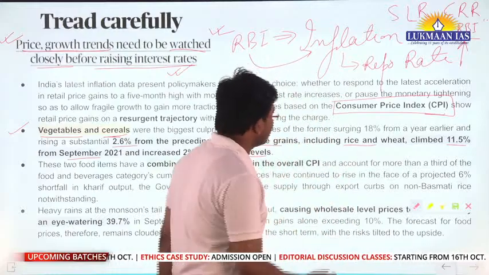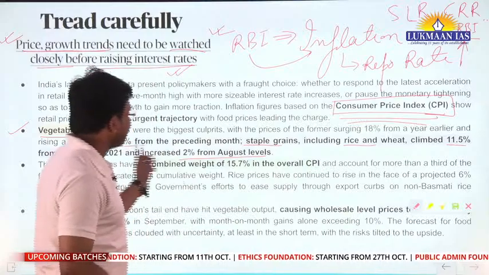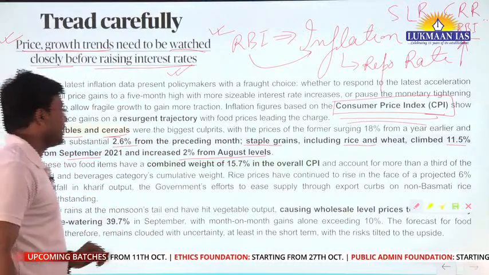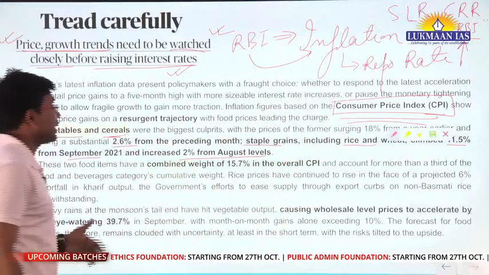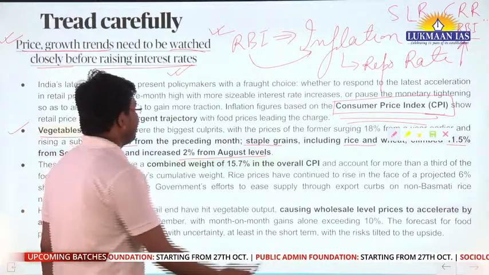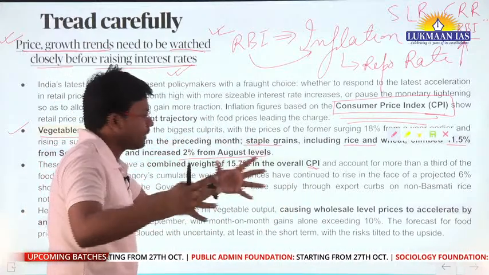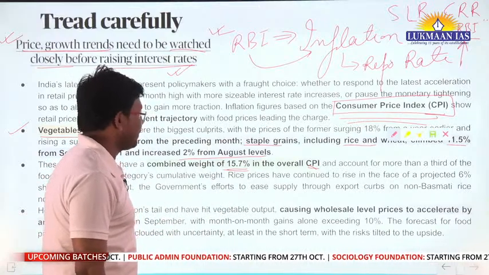When we talk about the consumer price index, the inflation was mainly triggered by the increase in the prices of food grains and vegetables, including cereals. And the combined weight of these in the CPI basket used for inflation is around 15.7%.